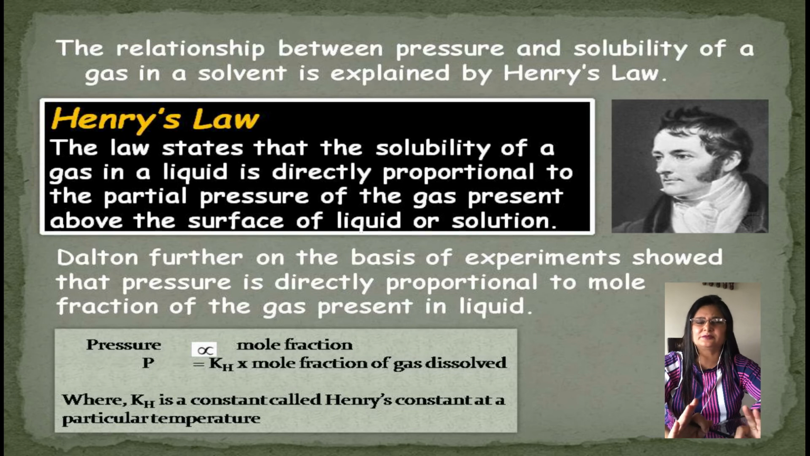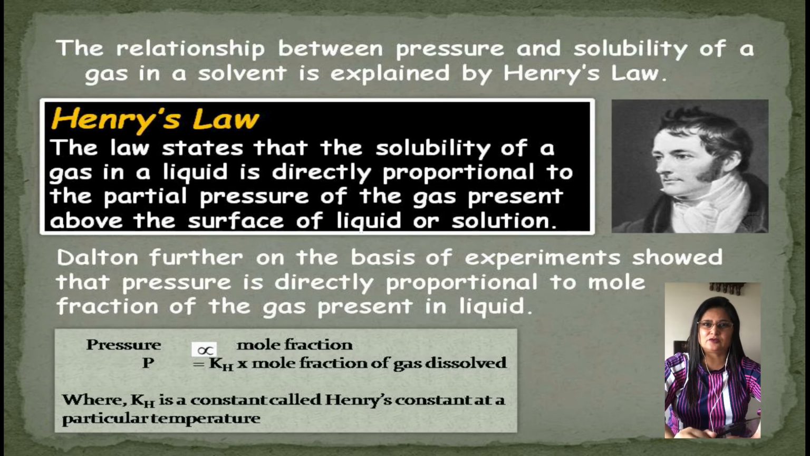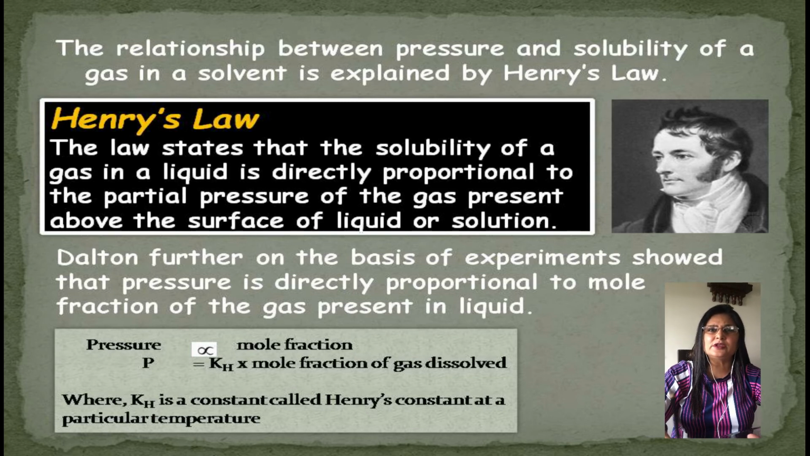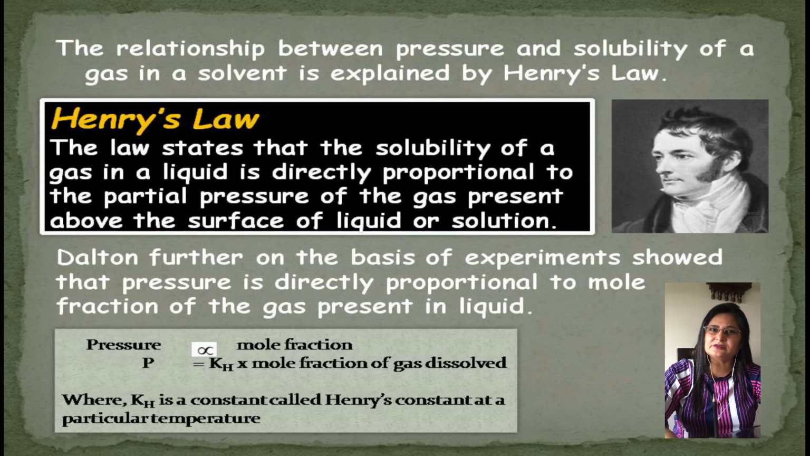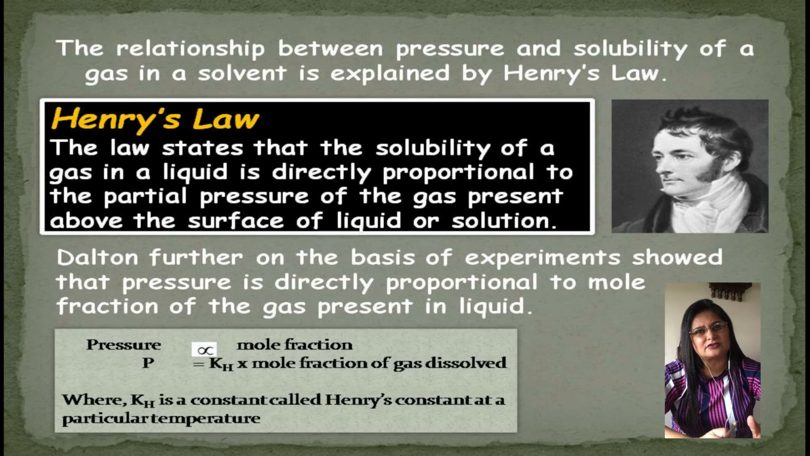Now what is partial pressure? Suppose there is one liquid, and at its surface there are many gases. Suppose oxygen is present above the surface of the liquid, hydrogen is present, nitrogen is present. Suppose we are talking about hydrogen. Partial pressure of the gas means the pressure of the hydrogen gas. So everyone is clear what partial pressure is? Partial pressure of oxygen is the pressure of the oxygen gas. Partial pressure of nitrogen is the pressure of the nitrogen gas.